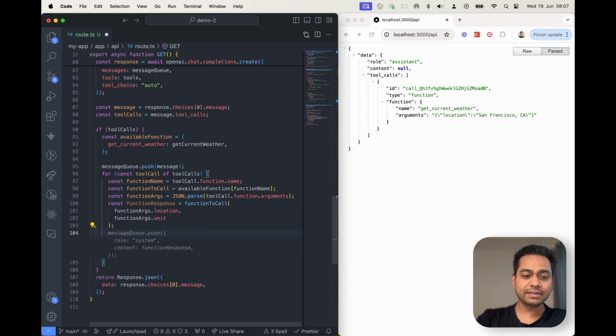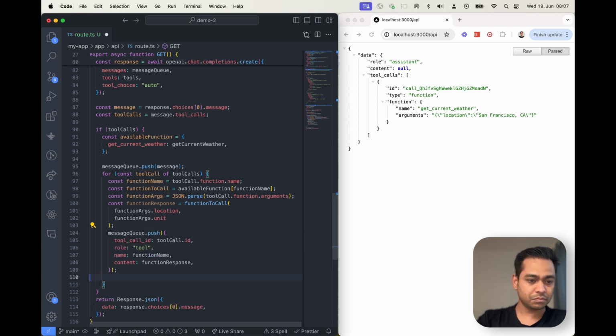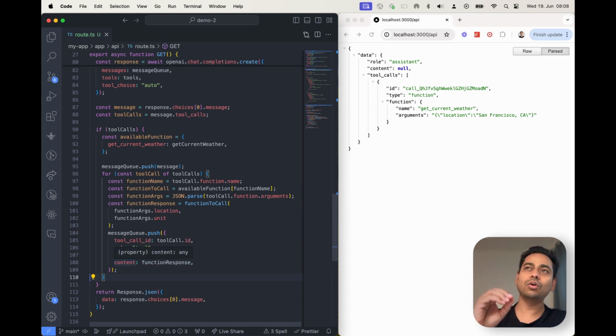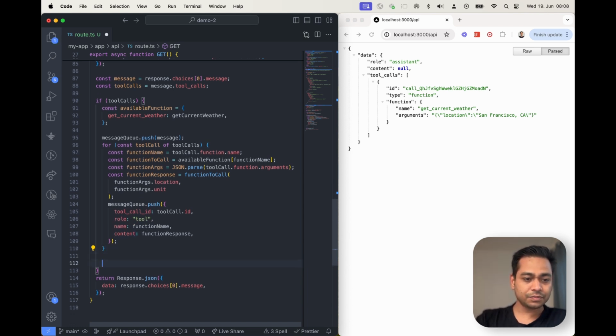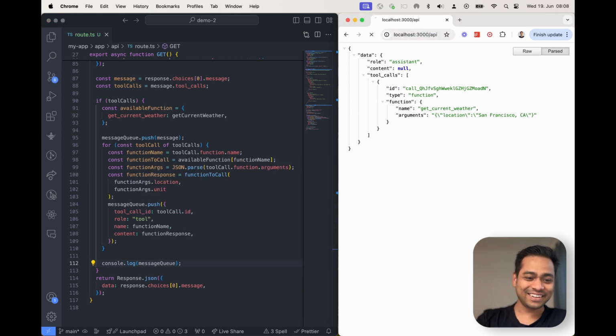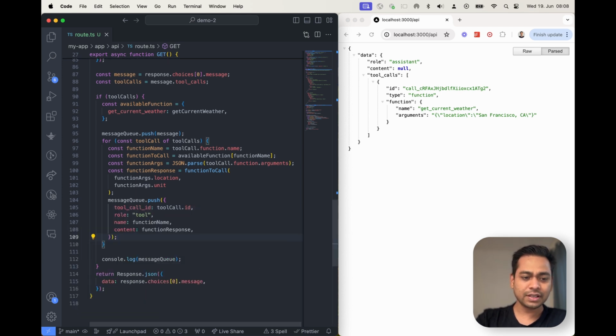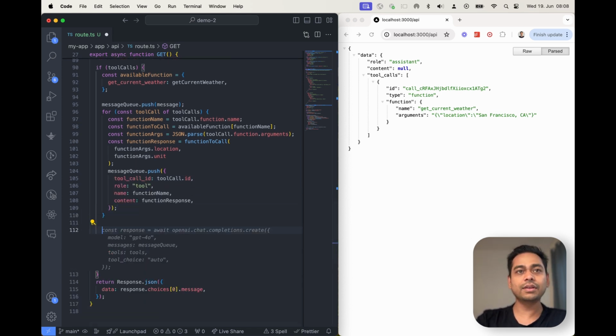Now we also add this into our message queue, and the way we add it, we add the tool ID, the function name, and the function response. This is how OpenAI knows, okay, this tool gave me this response. Now after the function calling, we can log once more and see what our message queue is. If you notice, our message queue is first the user ask, then OpenAI replied, and then we called the function, got the data, and put it in the message queue. From here we just have to call OpenAI again to get the response.